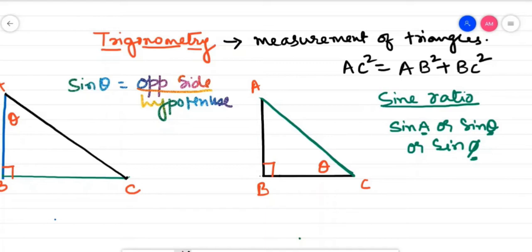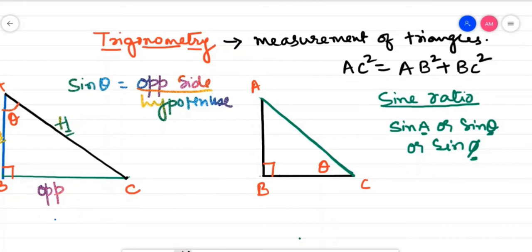So therefore, this is the opposite side. And you can touch this one, AB. AB is touching you. Therefore, this is adjacent to you. So this side is the adjacent side, this side is the opposite side, and this side always remains the hypotenuse.